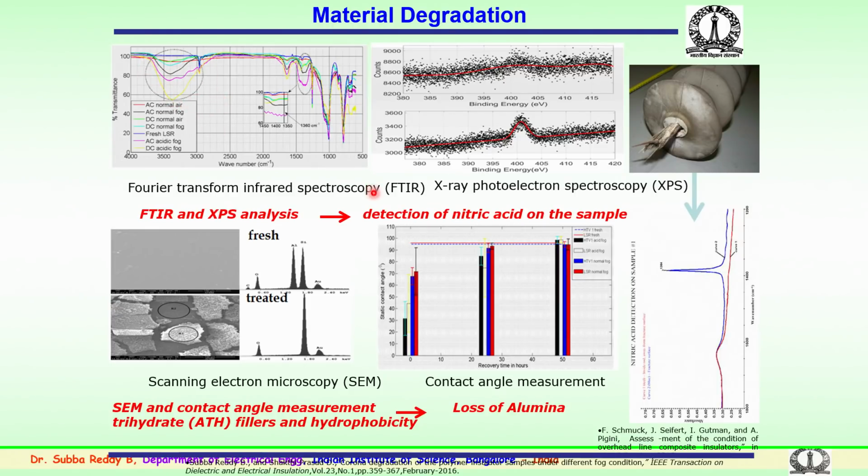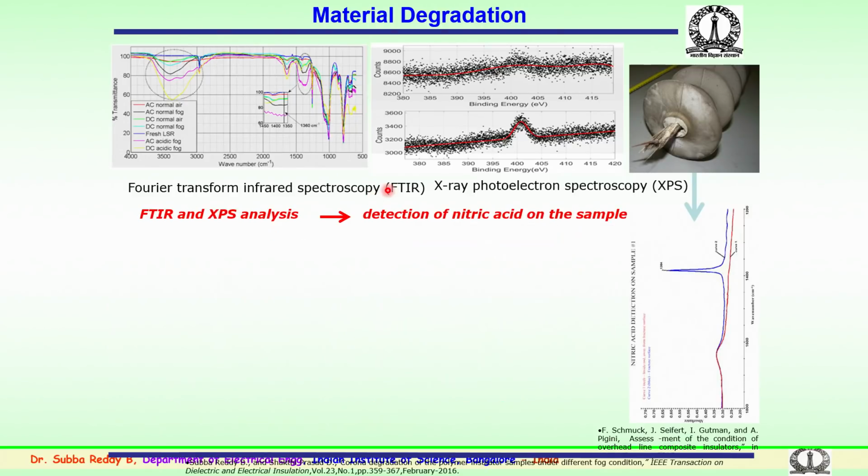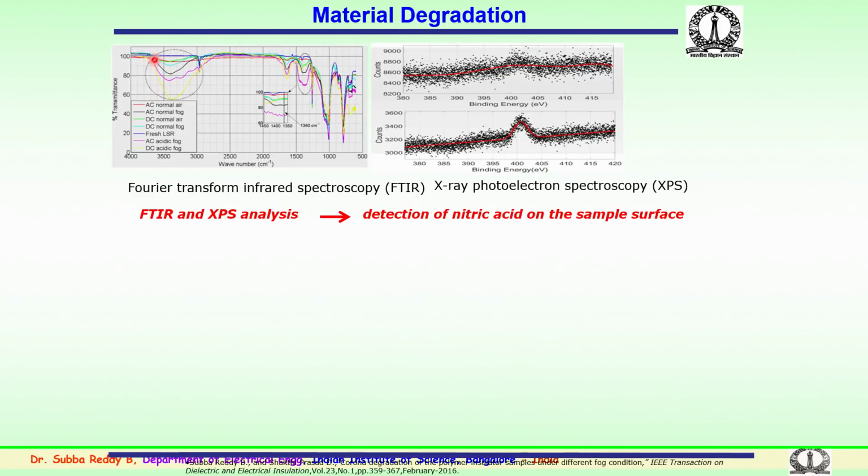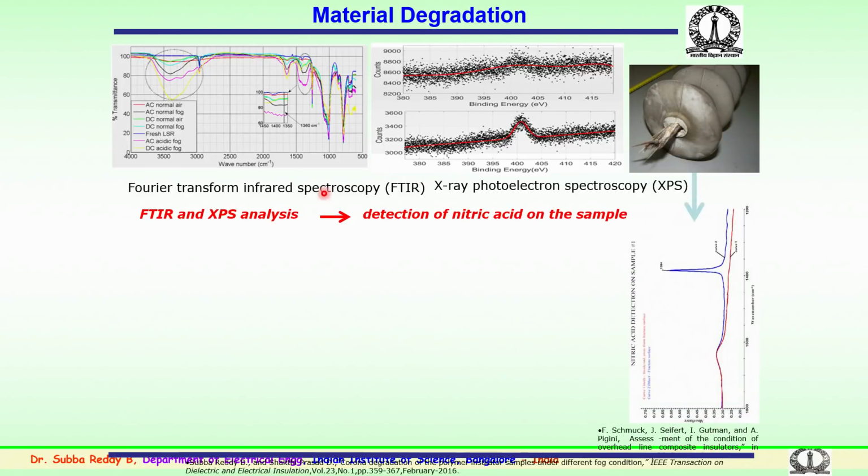Here, if the peak is near 1000, it confirms loss of bonding or depolymerization, which leads to loss of material properties. In case of 3200, it confirms the loss of ATH fillers. This gives an indication in the FTIR spectroscopy.